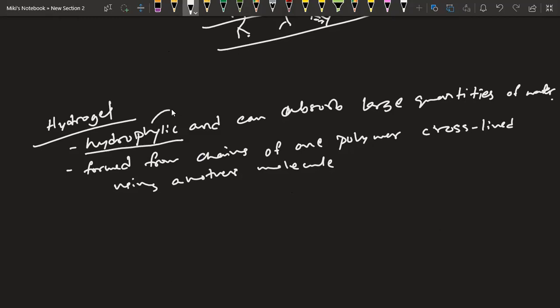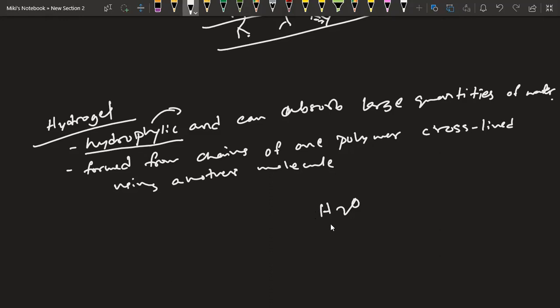Now, hydrophilic means a thing or a substance where you have, let's say, how do I define this? Okay, so hydrophilic means it has a tendency to react with H2O, okay?